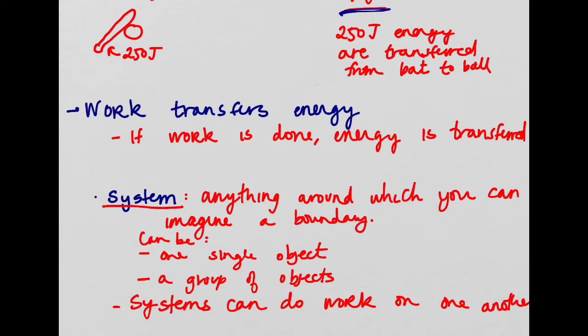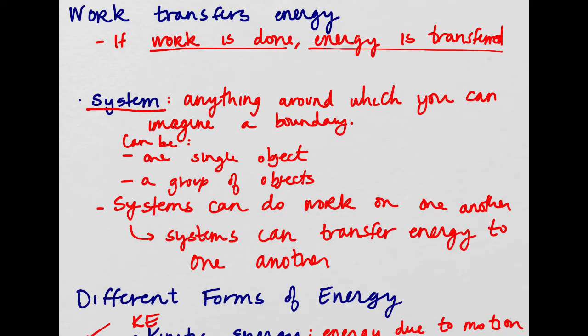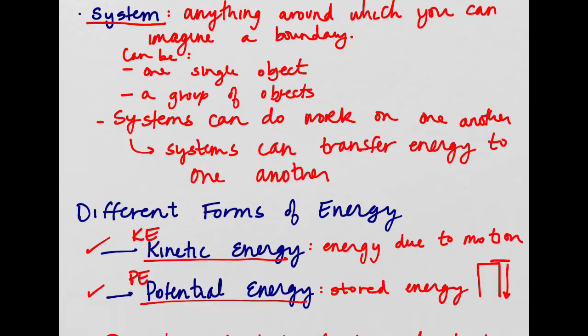We had a new concept yesterday also called system. When one system does work on another system, energy is transferred from one system to another. Remember that a system could be just one object, like a baseball bat, or it could be a group of objects, like a solar system. All right? So systems do work on one another, and when they do that, they transfer energy.